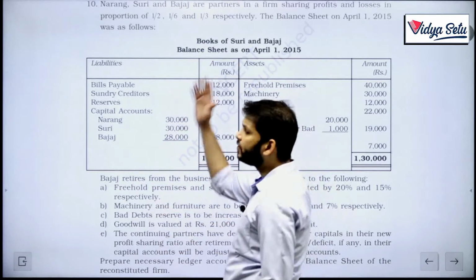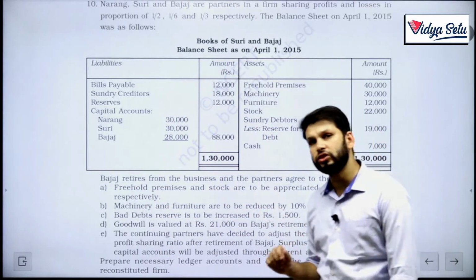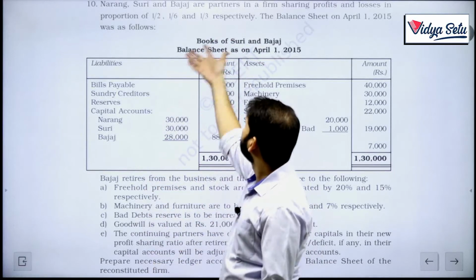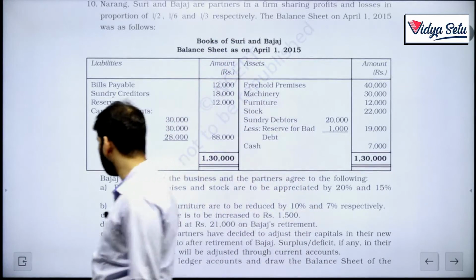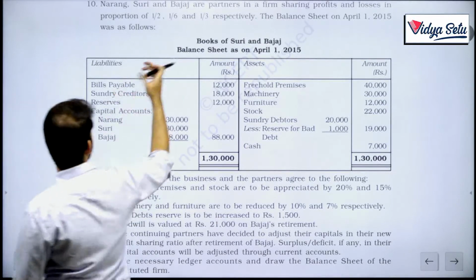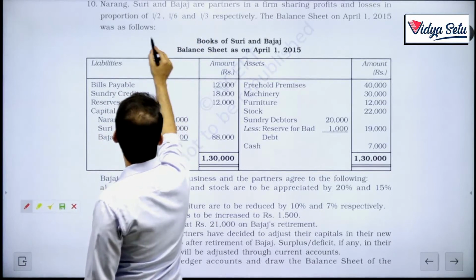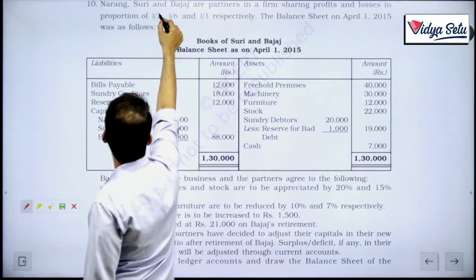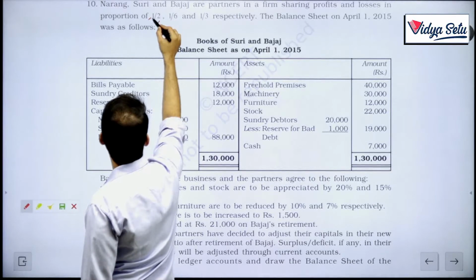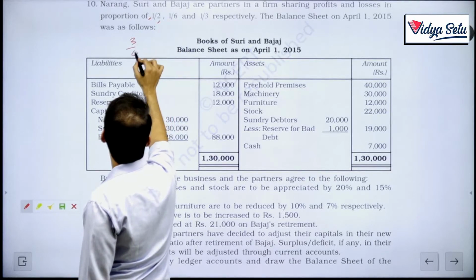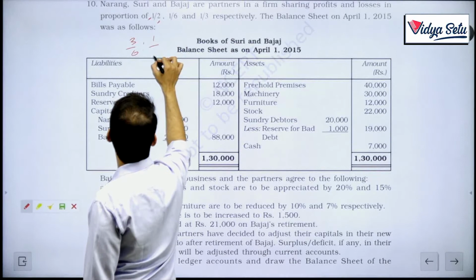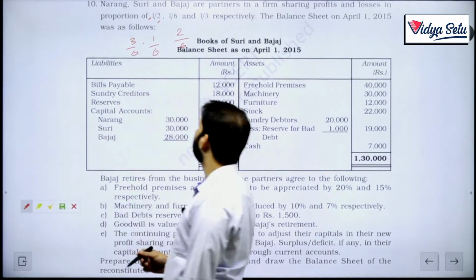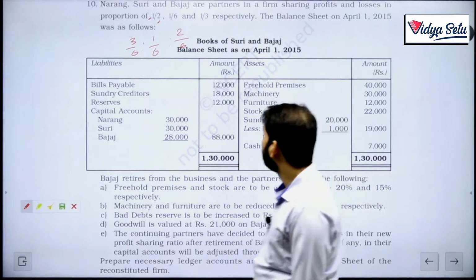So see, it is given in fractions. When it is given in fractions, what we need to do? We need to make it in the ratio form. How to do it? Make the denominators equal. If I take 6 as the common denominator and multiply the numerator and denominator by 6, 1/2 is 3/6, 1/6 stays 1/6, and 1/3 is 2/6. So 3:1:2 becomes our ratio. Okay, let's move forward.